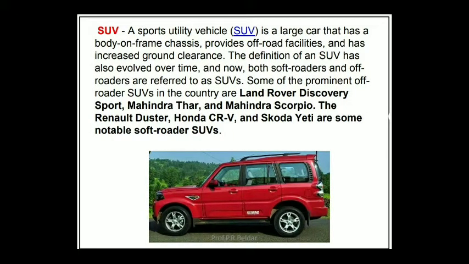Then the most famous type of vehicle body is SUVs. So SUVs are basically four-wheel drive vehicles. SUV stands for Sports Utility Vehicle. So in case of SUVs, you can use these for the off-road facilities as well as on-road facilities. If there is irregularity on the road surface, then in that case you can use SUVs. For long distance traveling, the SUVs are more suitable because in case of SUVs there is a wide space for the passenger as well as luggage.